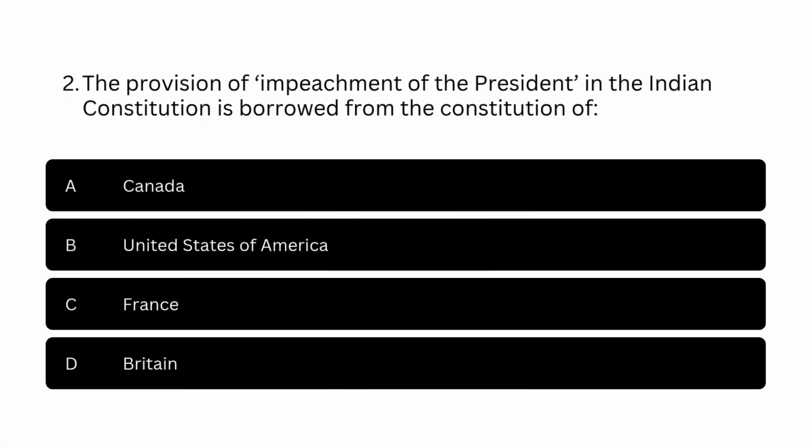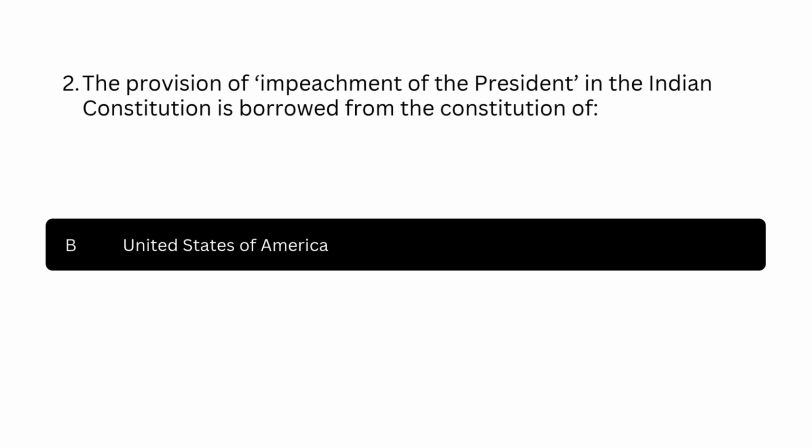Question number 2. The provision of impeachment of the President in the Indian Constitution is borrowed from the Constitution of option A. Canada. Option B. United States of America. Option C. France. Option D. Britain. The correct answer is option B. United States of America.